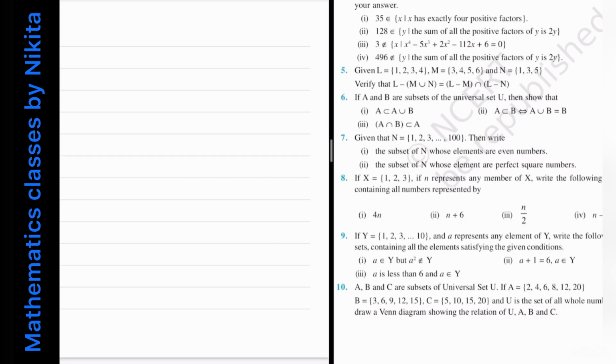Question number 8 says that if X is equal to 1, 2, 3, and if n represents any member of X, write the following sets containing all numbers represented by.